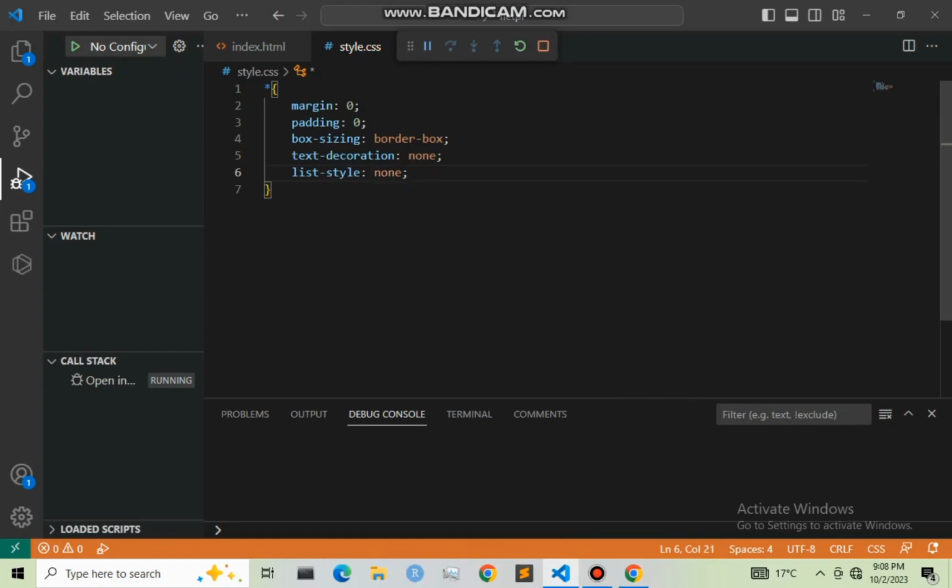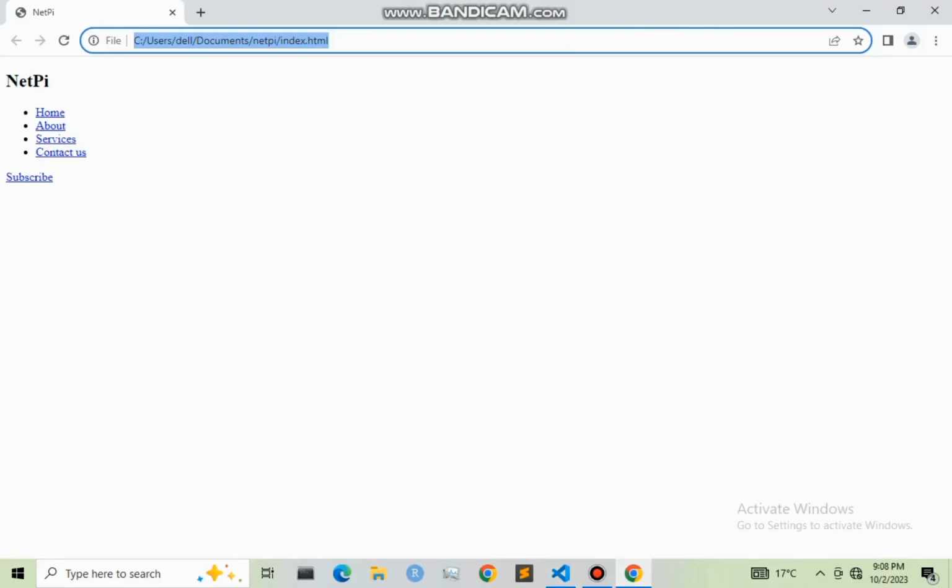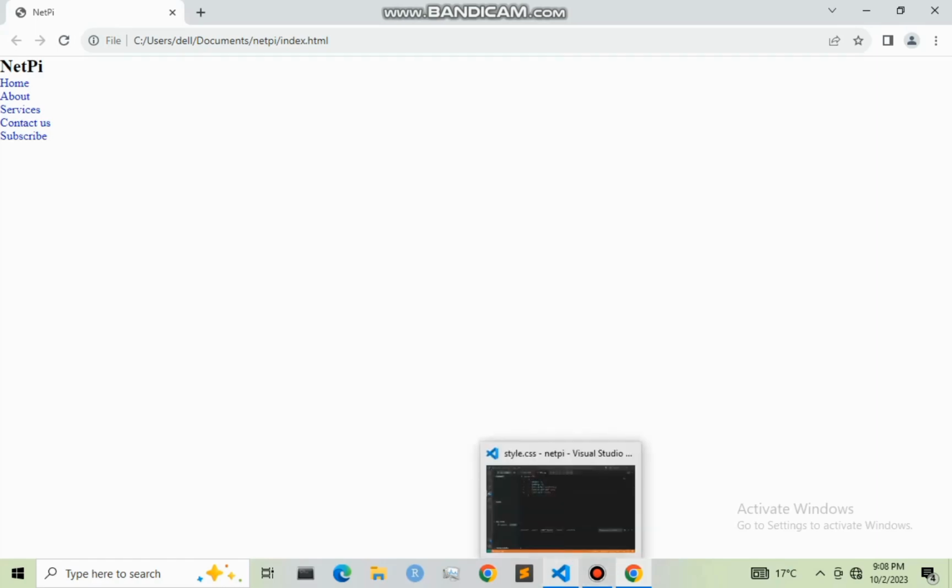So let us save this and refresh our page. As you can see the difference, we don't have the margins, and also the padding is 0. The list style and also the text decoration is also none.